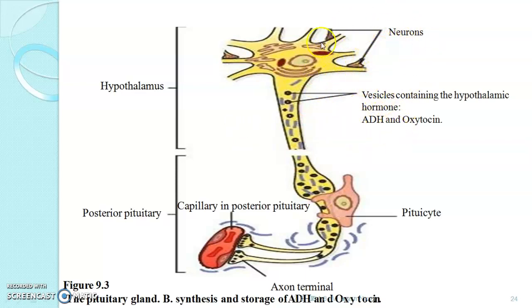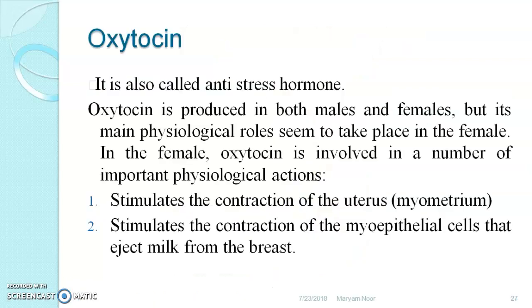See here the mechanism by which the release of these two hormones takes place. Here are the neurons, and here is the axon containing the hypothalamic hormones, that is ADH and oxytocin. These are the pituitaries. Here it targets and is responsible for the secretion of antidiuretic hormone and oxytocin.